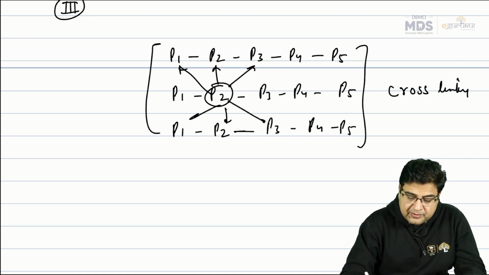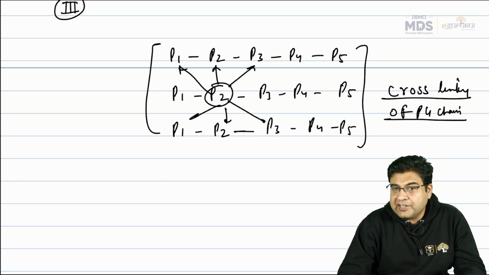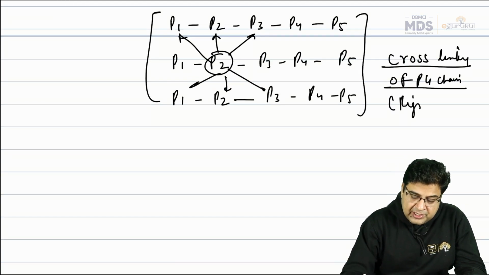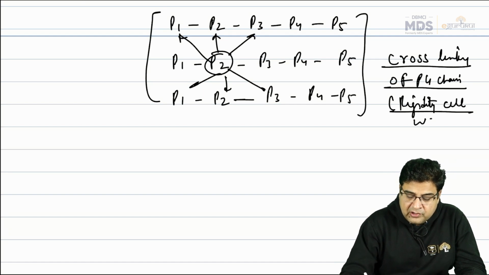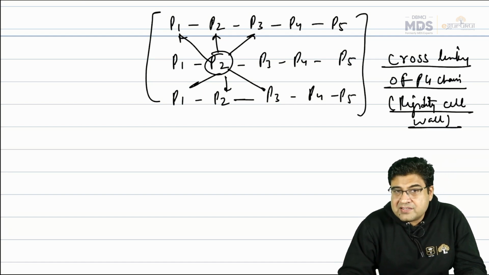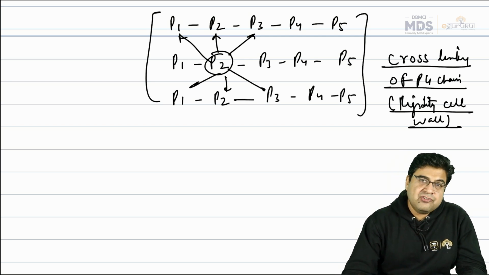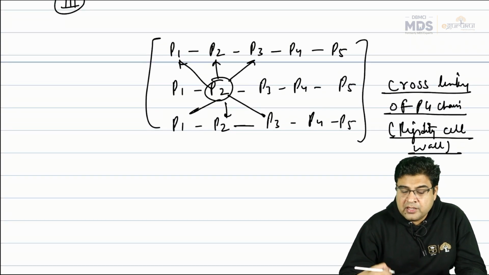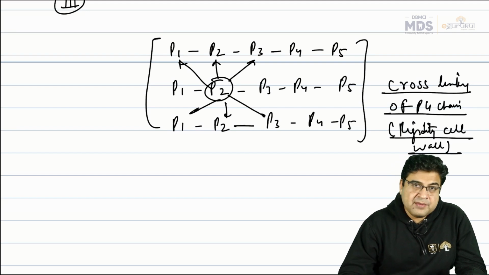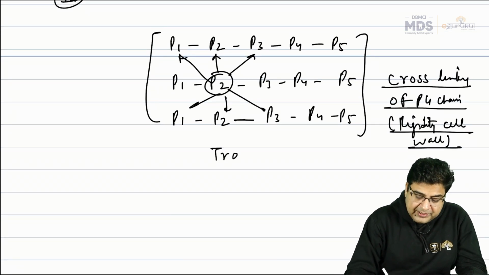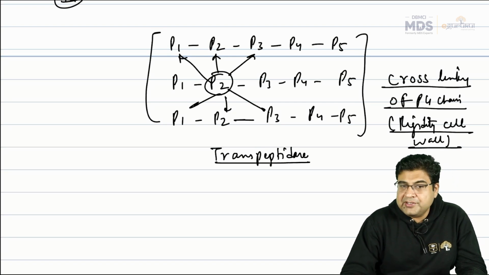We call it cross-linking. So this is known as cross-linking of the peptidoglycan chain that will take place, and this will give rigidity or strength to the cell wall. And this step of catalysis, where the chains will make a contact with each other, is catalyzed by one enzyme. The name of the enzyme is transpeptidase enzyme. So this is a step that is catalyzed by transpeptidase enzyme.